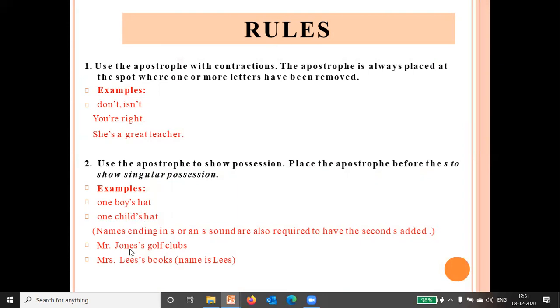So John is already one name, and then we are adding apostrophe and then S. So this is the name Jones, so don't get confused. Okay, Lee's. So this is again, Lees is the name. So you will put an apostrophe here and then you will put again S.